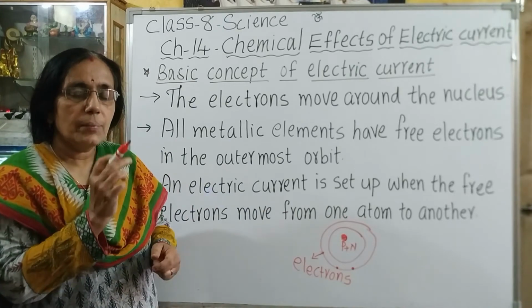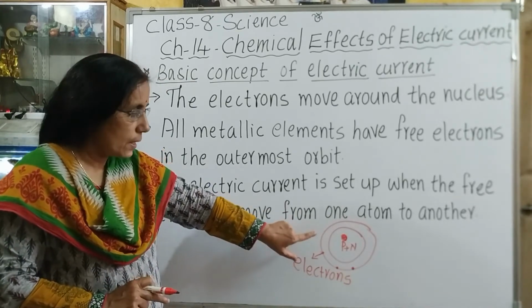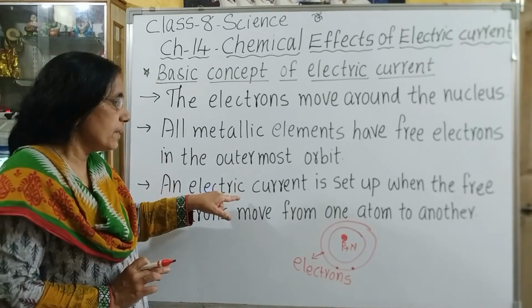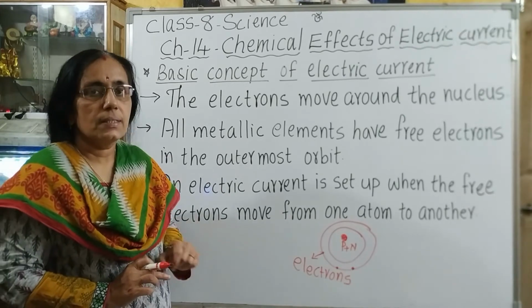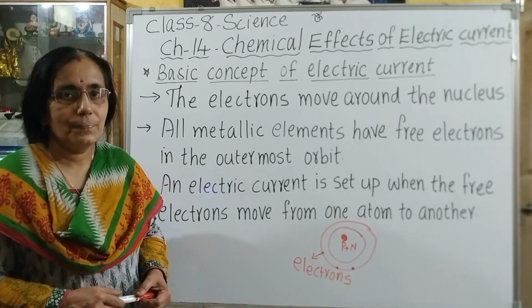So, all metallic elements have free electrons in their outermost shell, and these free electrons are transferred from one atom to another. At that time, an electric current is set up. That is the reason metals are good conductors of electricity.